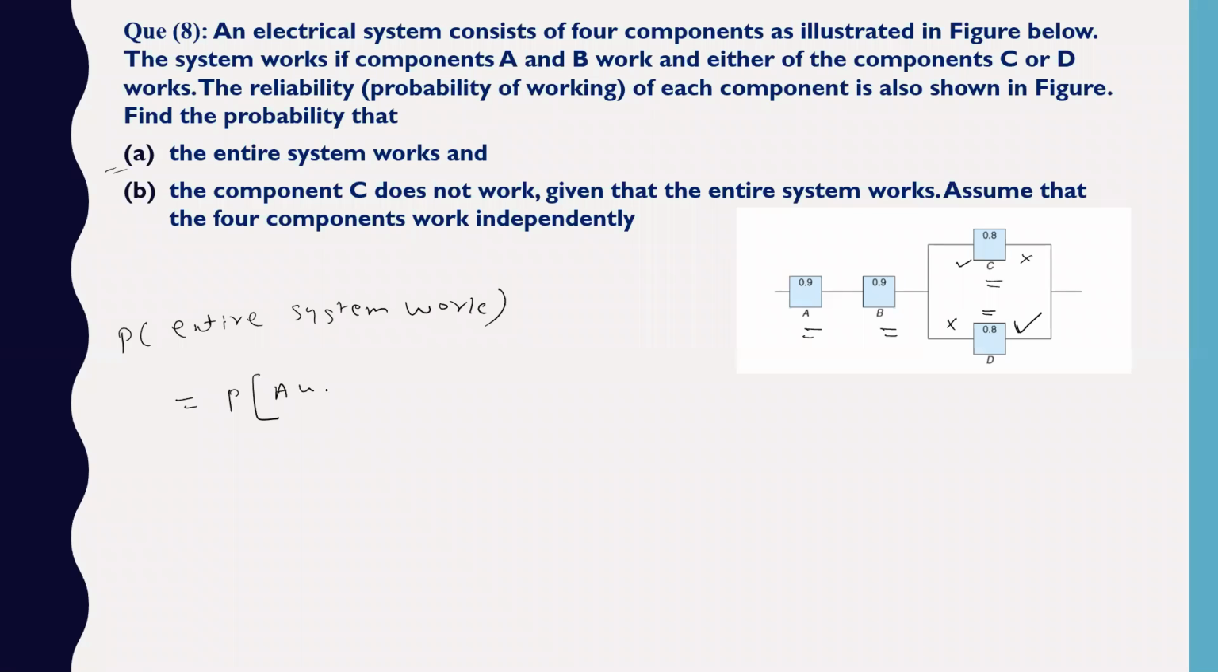Either A works, okay, A works and B also works. A works and B works, and C or D. I am putting the word very carefully here: C or D. In this case, A and B both have to work, but either C or D works.